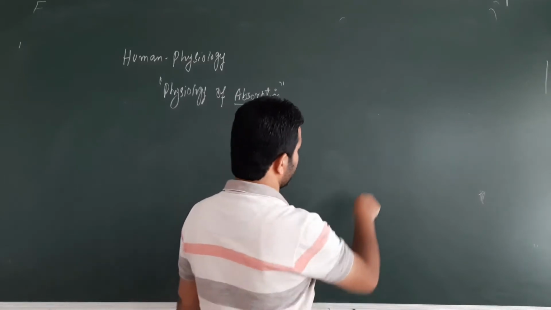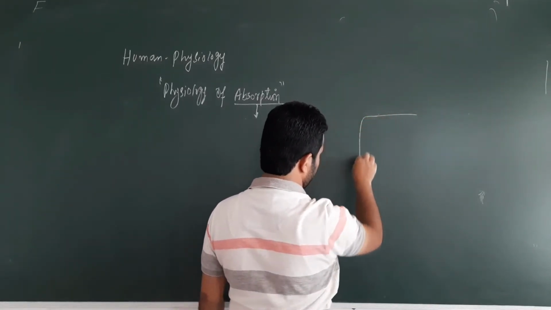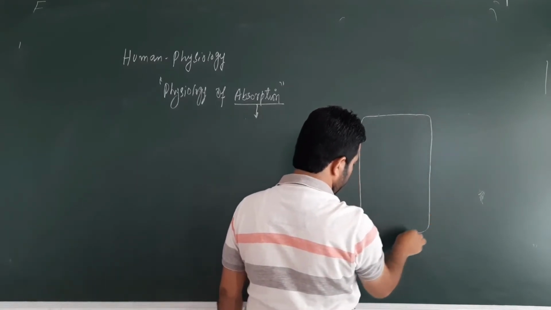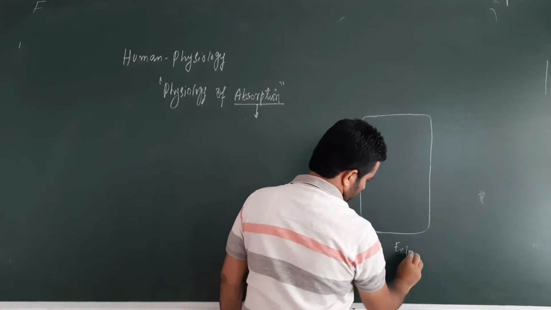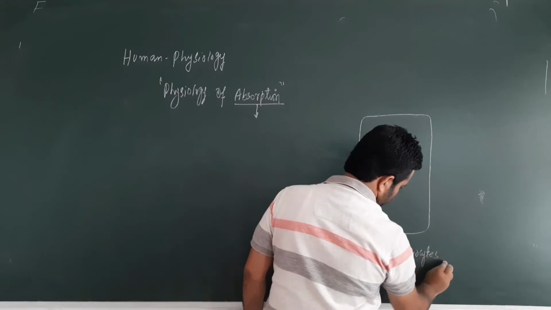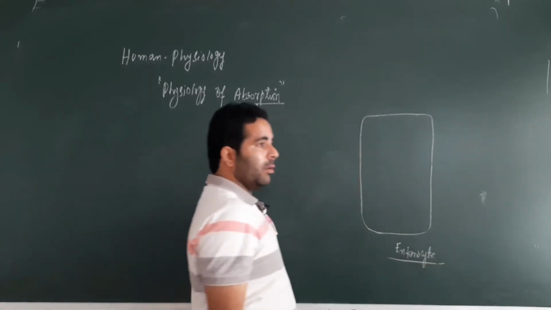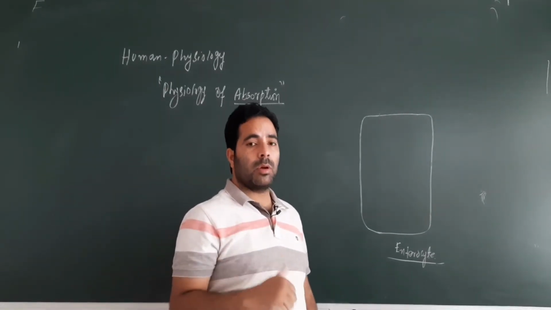Let's say this is a particular cell of the mucosa of the small intestine. So this is, for example, the enterocyte. Enterocytes are the cells present in the villi and microvilli. An enterocyte is a cell which is both absorptive and secretory.